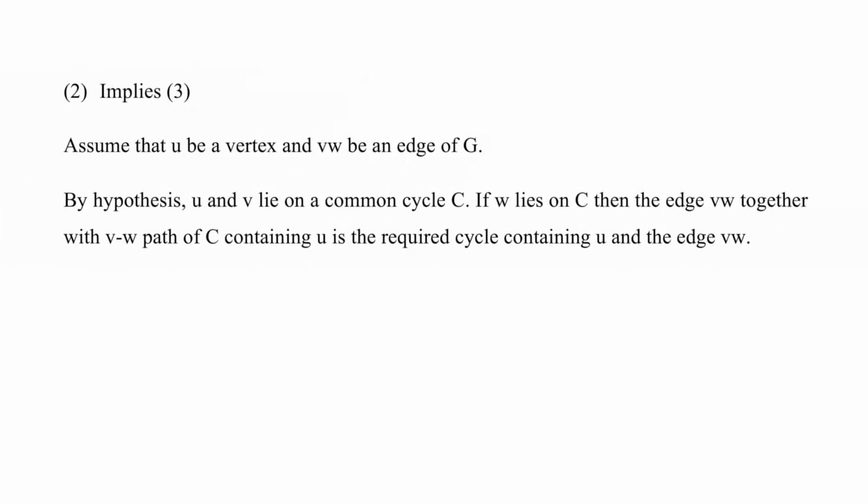Now, I am going to prove 2 implies 3. For that, assume u to be a vertex and vw be an edge of G. So, by hypothesis, u and v lie on a common cycle C. If w lies on C, then the edge vw together with the vw path of C containing u is the required cycle containing u and the edge vw.